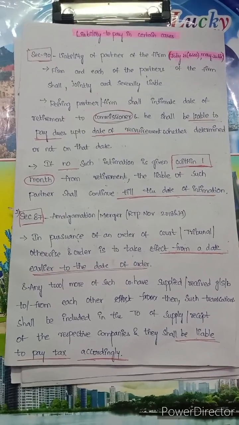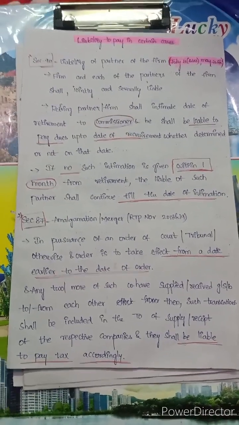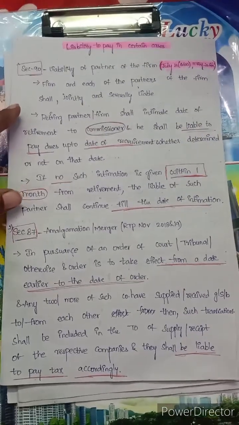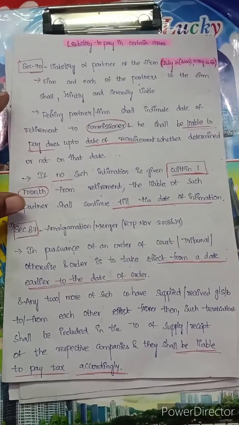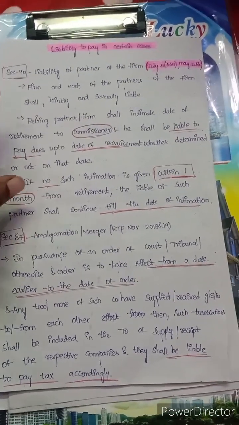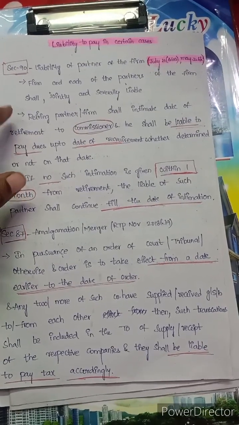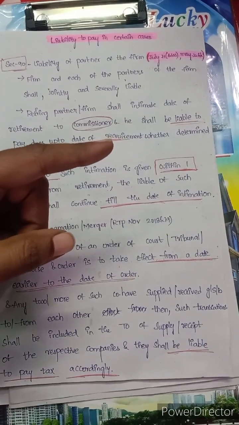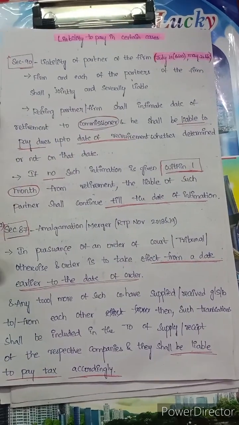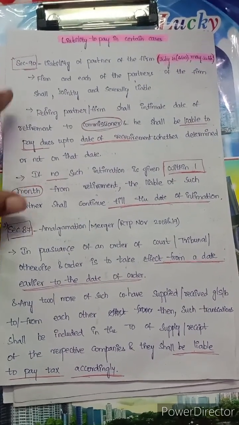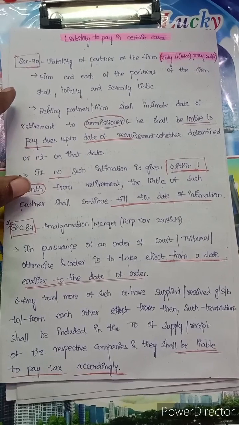Now we are going to revise liability to pay in certain cases. Basically this chapter is very easy, but many of us leave this chapter. See, this section came in the last two attempts, July 21 and May 22, and this chapter will come for 4 to 5 marks. So now first, section 90 we will read.